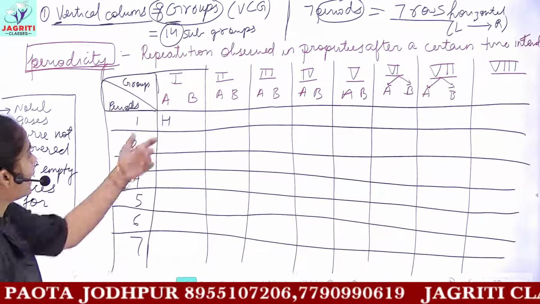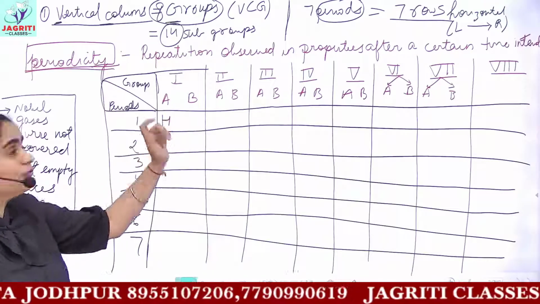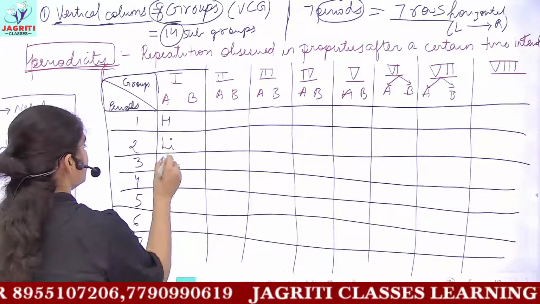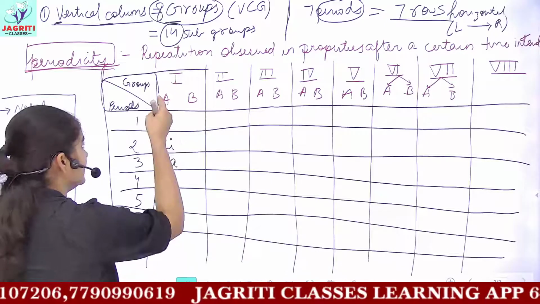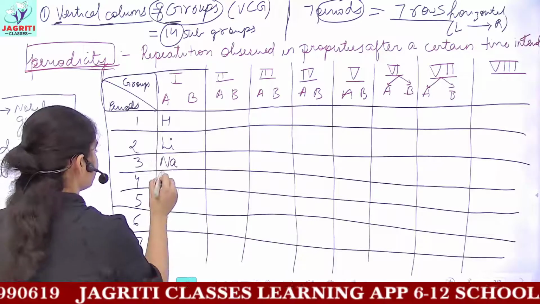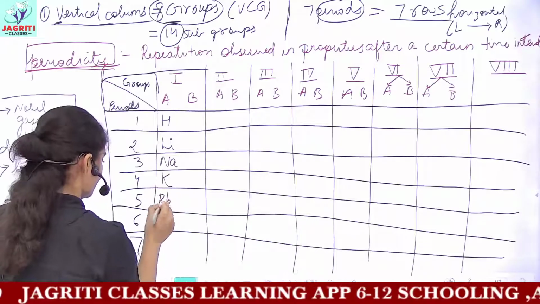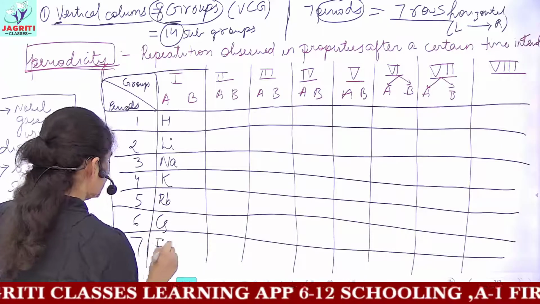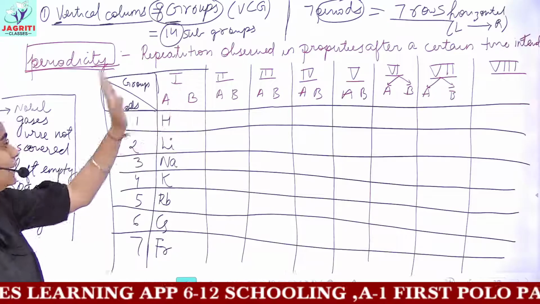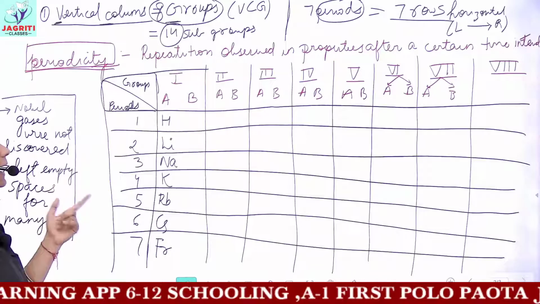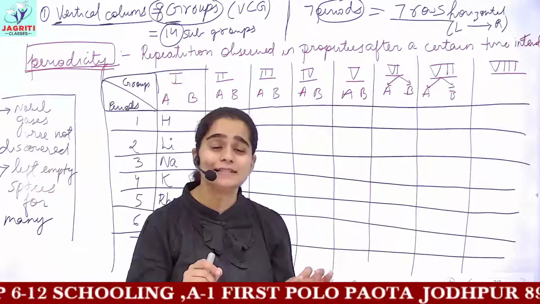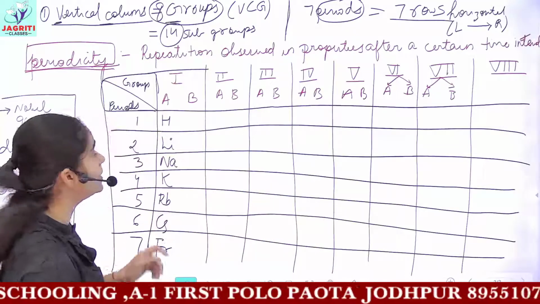Because we know hydrogen comes here, then helium was not discovered, then we have lithium, then we have sodium, okay, and this is much similar to what we have in our modern periodic table. So these were the elements which were coming in the first group and in the first subgroup. And likewise all the elements were arranged. It is very simple, you can see in your books how these elements were arranged.